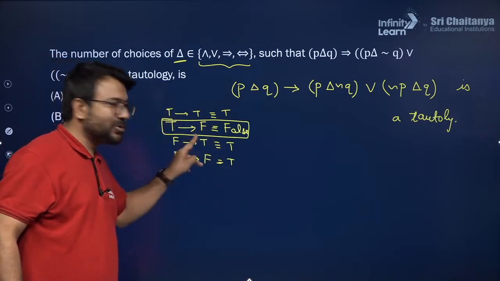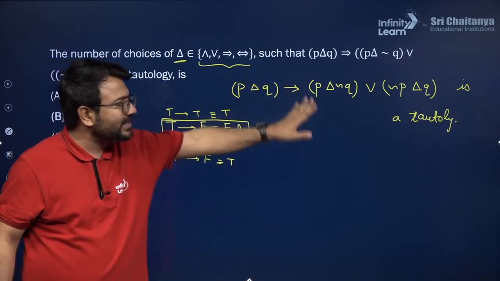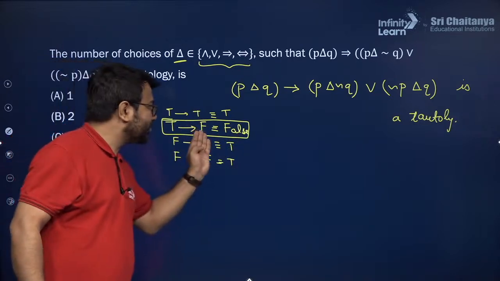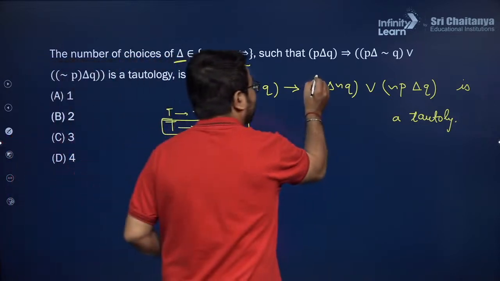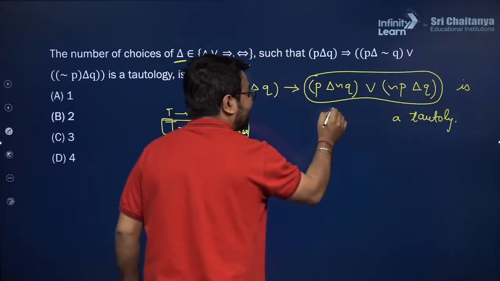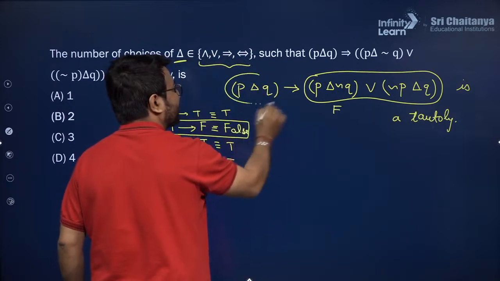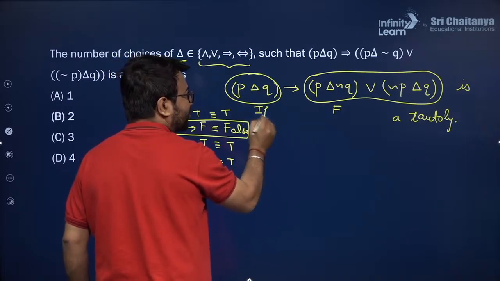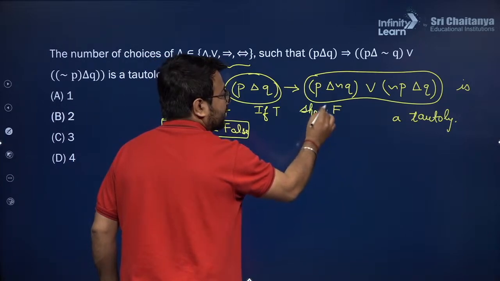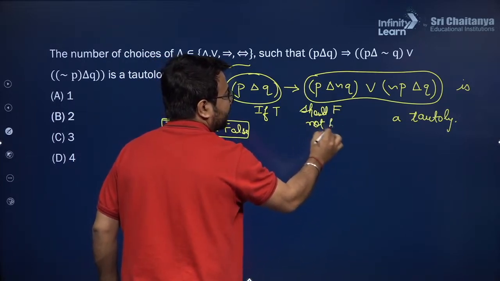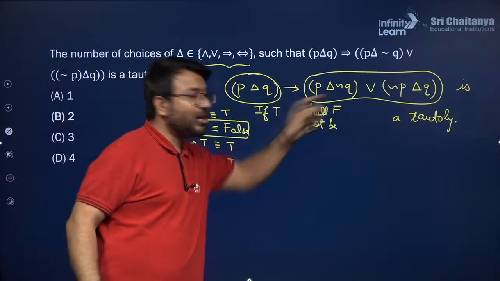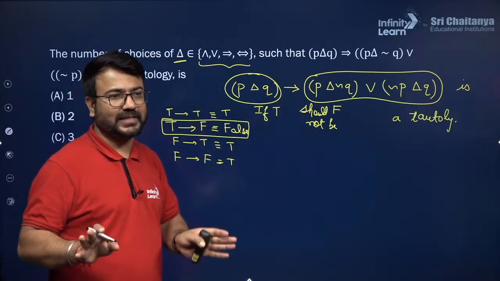So only this situation makes the result false, else every situation gives the result as truth. Now in this situation, this particular element should not be false when this is true. So if this is true, then this should not be false. We need to make sure of this case, okay.